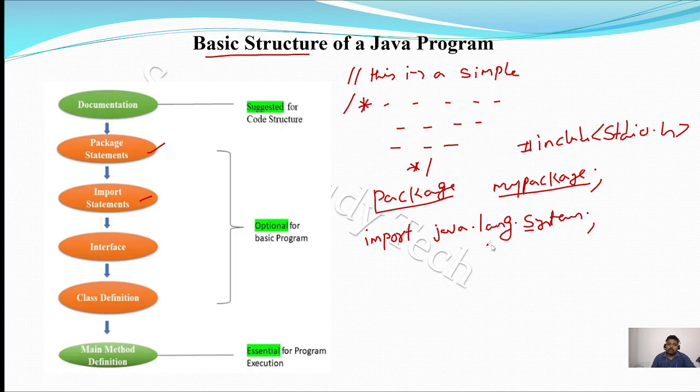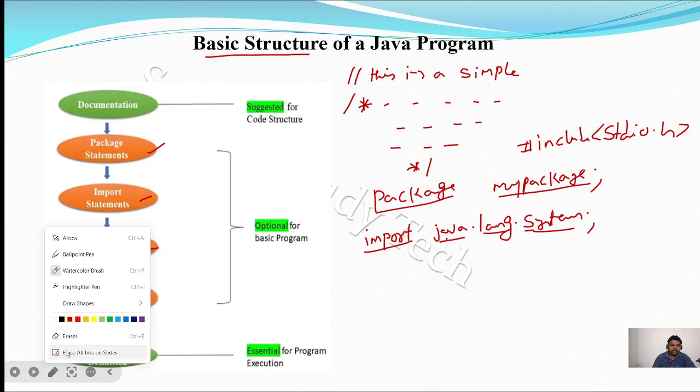Import is a keyword. Java is a super package, lang is a sub package of java, and System is a class of the lang package. If you want to use any classes or sub packages, you just import that package into your program. The next one is the interface.